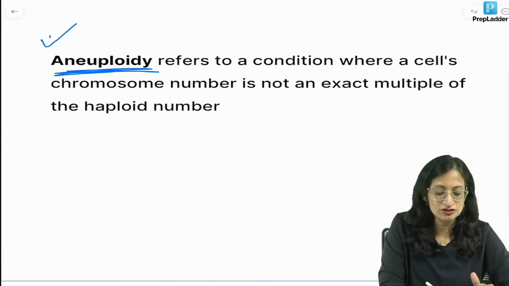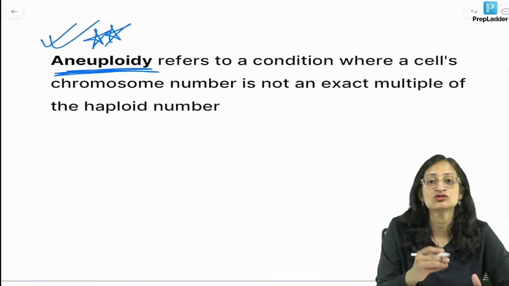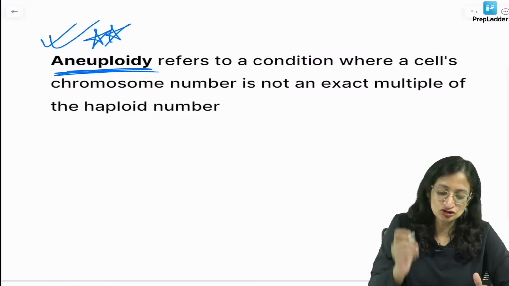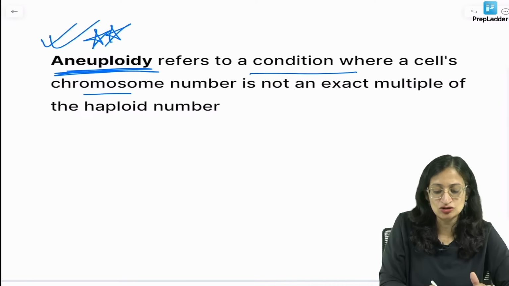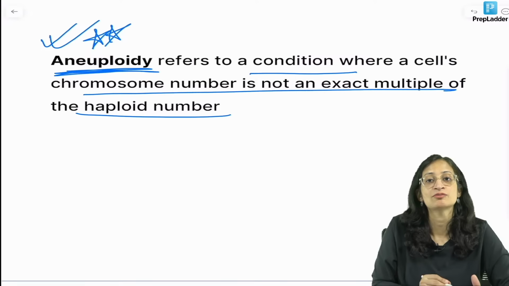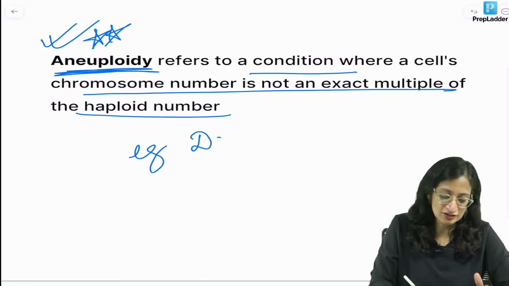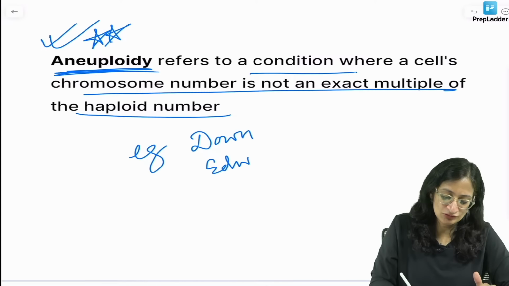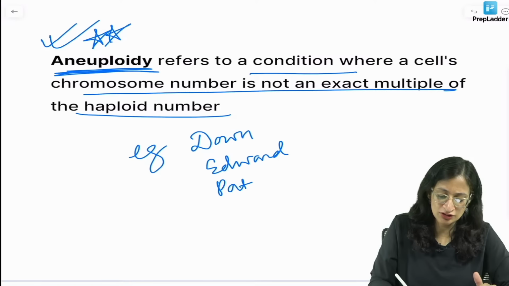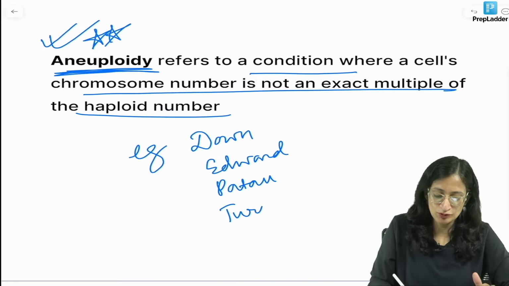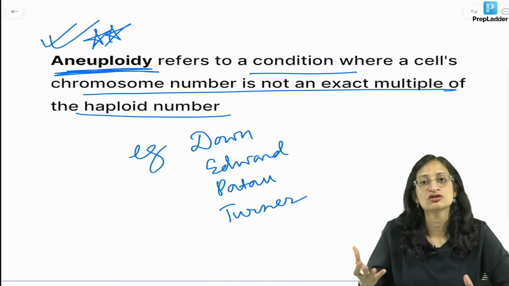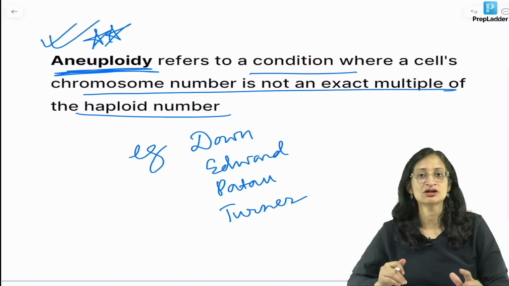Recently there was a question on aneuploidy also, which of these is an aneuploidy or which is not an aneuploidy. Aneuploidy is any condition where a cell's chromosome number is not an exact multiple of the haploid number. Examples are Down, Edwards, Patau, Turner, Klinefelter, all of these are aneuploidies, because the chromosome number is not an exact multiple of 23.